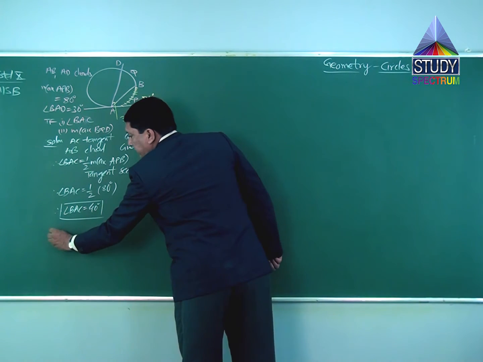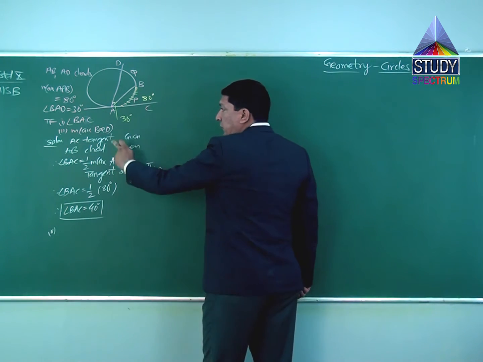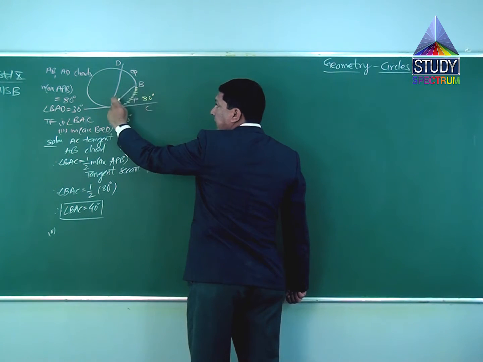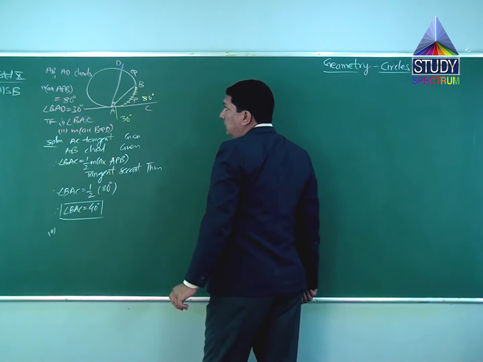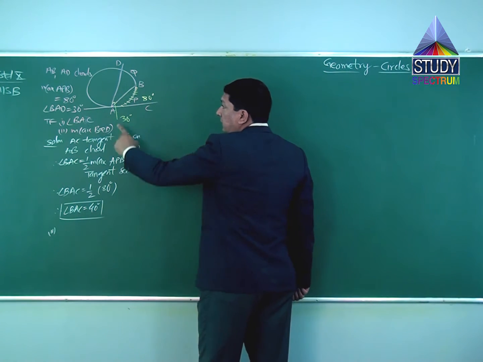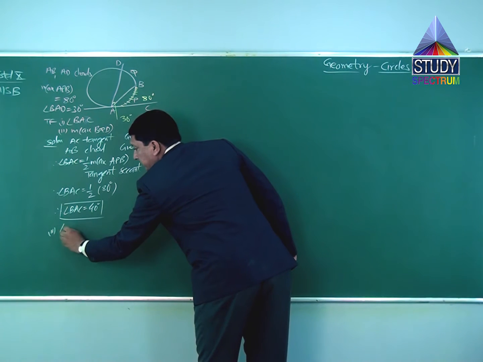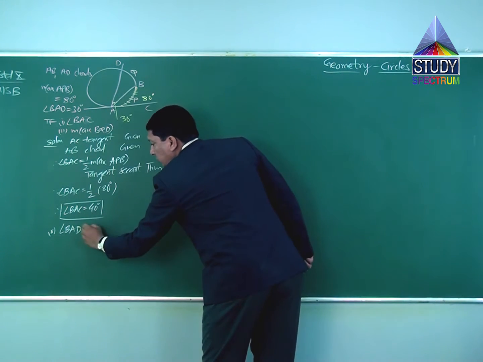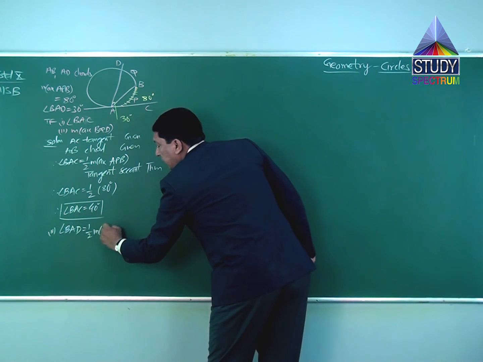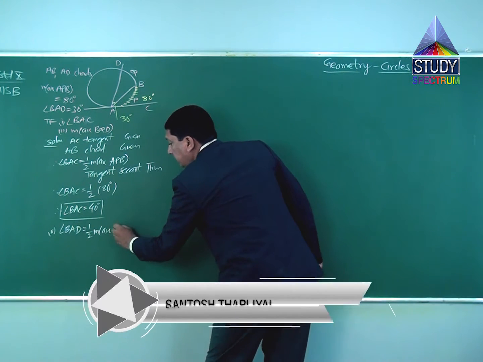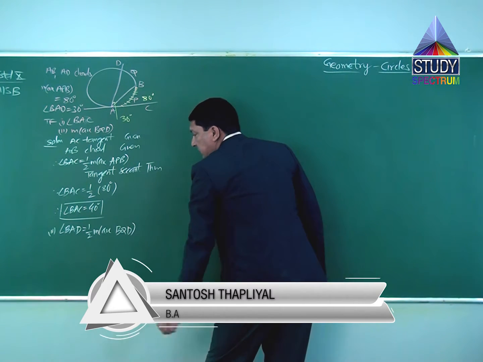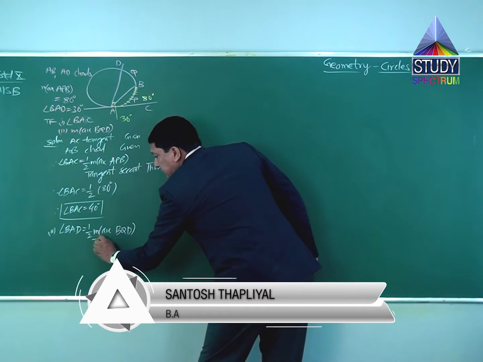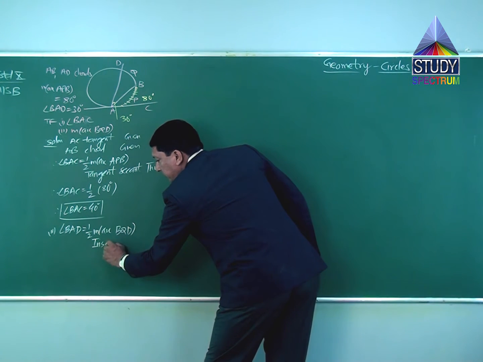Now for the second one, we need to find out the measure of arc BQD. This is BQD. Arc BQD and angle A have a relation, right? So we can write angle BAD is equal to half the measure of arc BQD. What is the reason for this? The reason is the inscribed angle theorem.